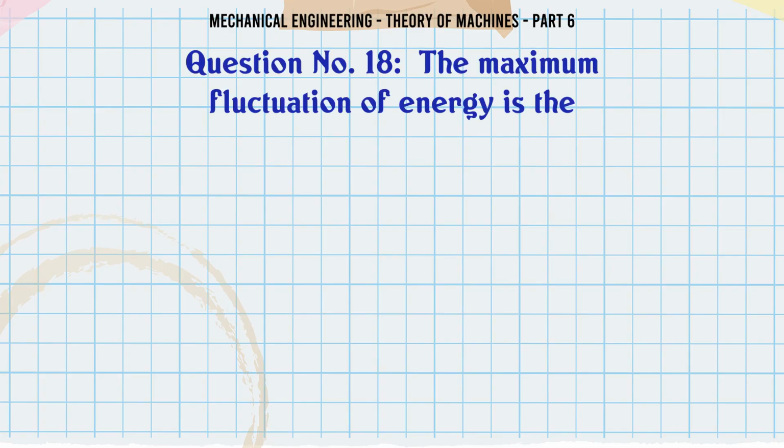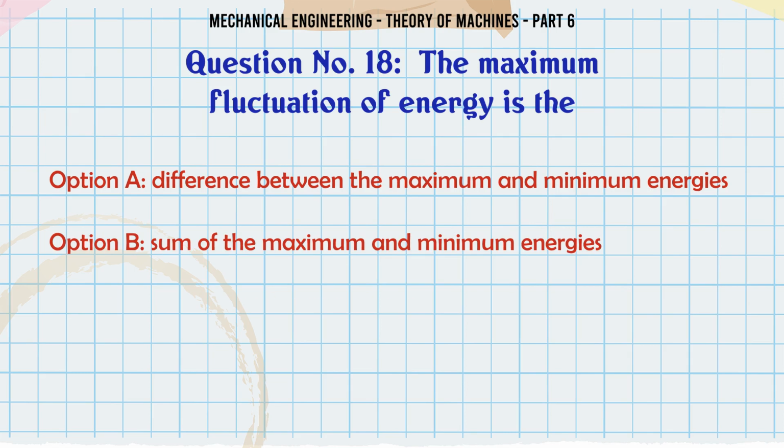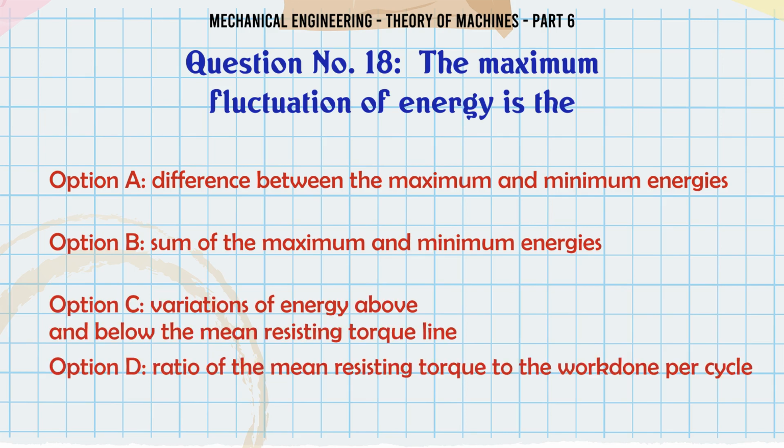The maximum fluctuation of energy is the: A, difference between the maximum and minimum energies; B, sum of the maximum and minimum energies; C, variations of energy above and below the mean resisting torque line; D, ratio of the mean resisting torque to the work done per cycle.